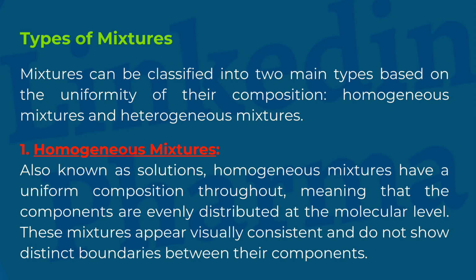Types of mixtures. Mixtures can be classified into two main types based on the uniformity of their composition: homogeneous mixtures and heterogeneous mixtures. 1. Homogeneous mixtures. Also known as solutions, homogeneous mixtures have a uniform composition throughout, meaning that the components are evenly distributed at the molecular level.